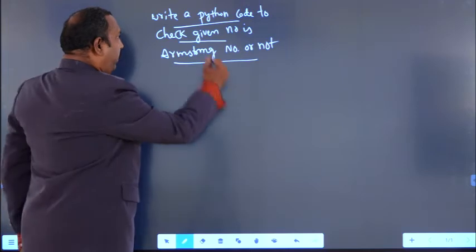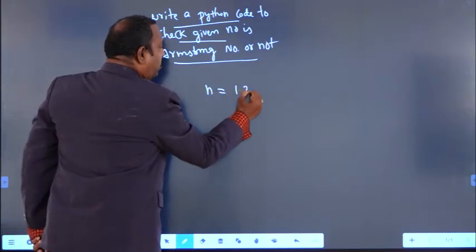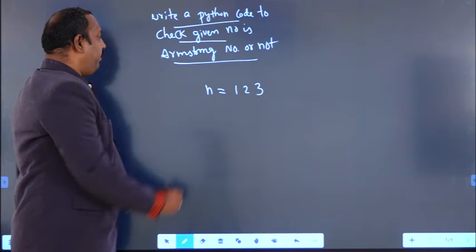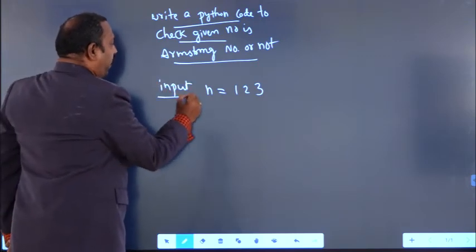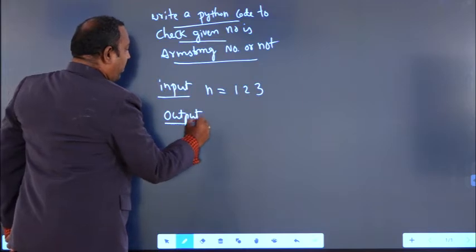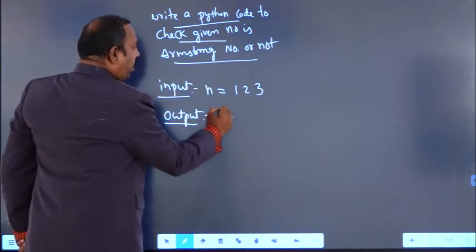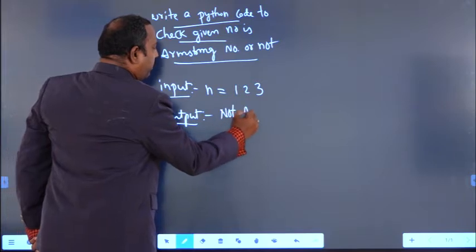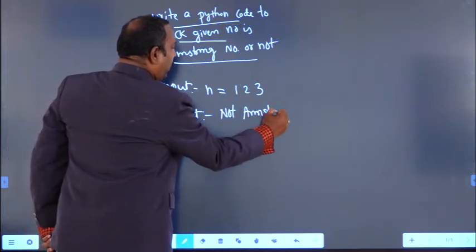So first you will see, suppose I have taken n value equal to 123. Input is 123 and what is the output we have to get? We have to check whether this number is Armstrong number or not. This is not an Armstrong number.